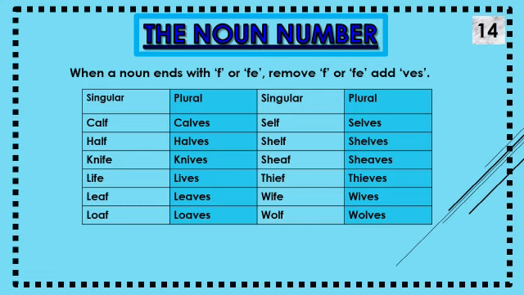Life, lives. Leaf, leaves. Loaf, loaves. Self, selves. Shelf, shelves. Chef, chefs. Thief, thieves. Wife, wives. Wolf, wolves. Now we go on to the next exercise.